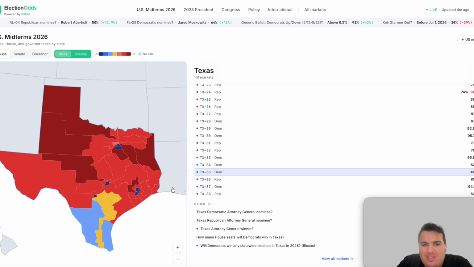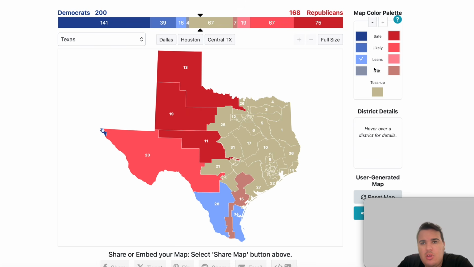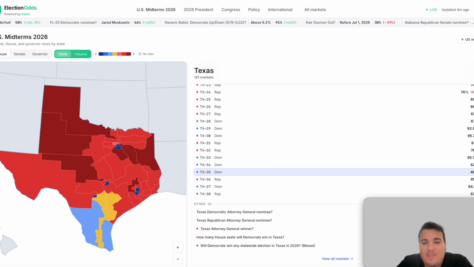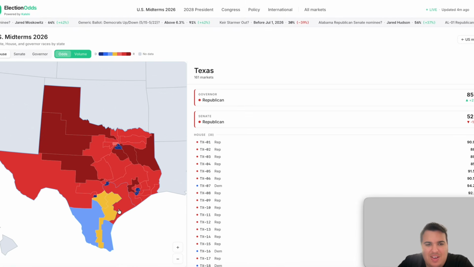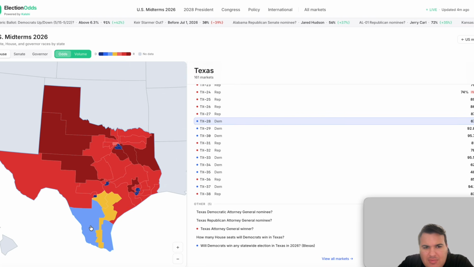It's 48-40 exactly. So they give the tiebreaker to the Democrats. So I'm not going to argue with Kalshi here. I'm going to give the tiebreaker here to the Democrats on the map. That is very interesting. It is exactly tied. That is definitely crazy. I've not seen that yet. So that is interesting. It is listed here.